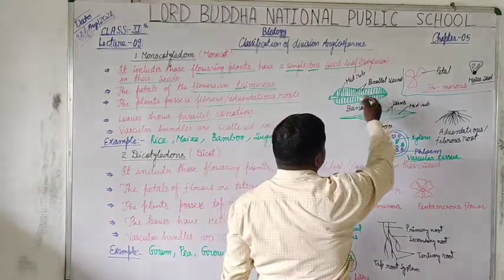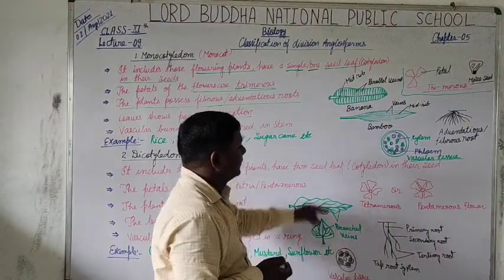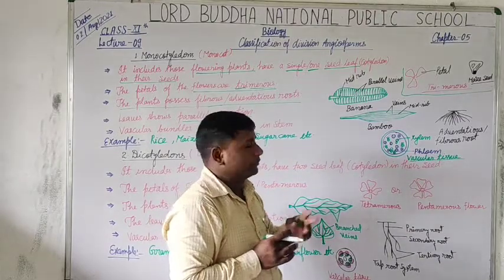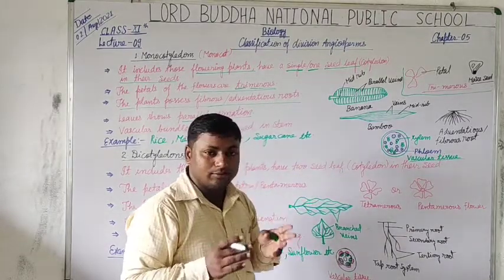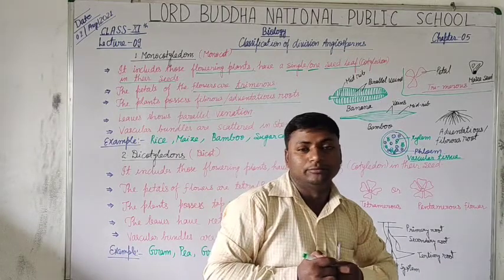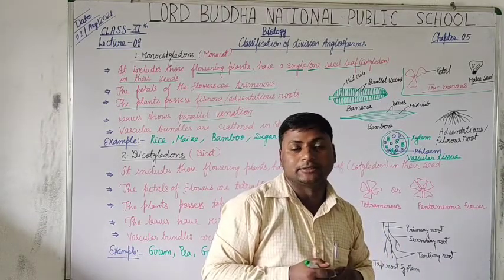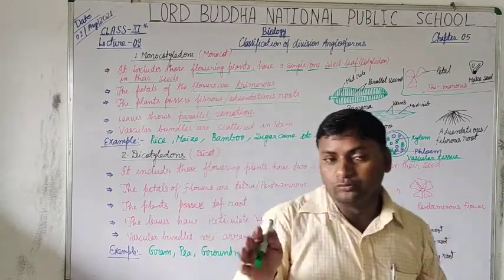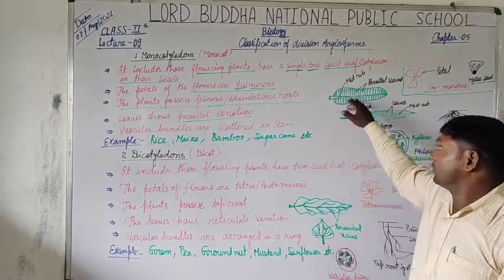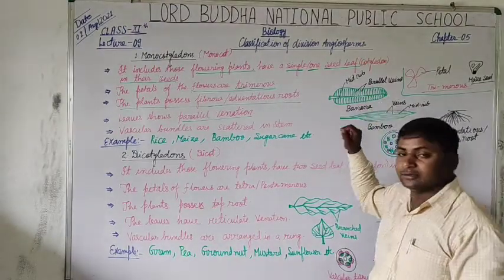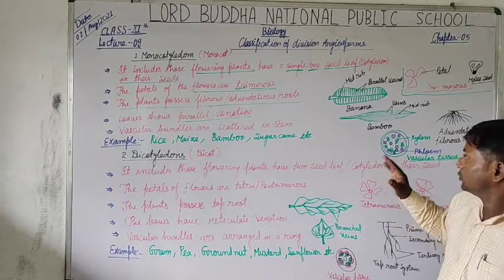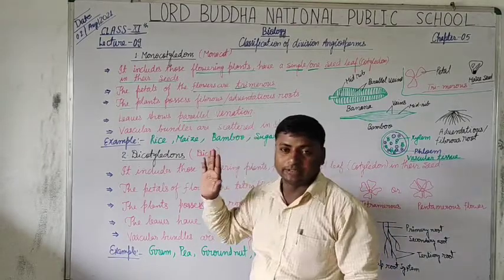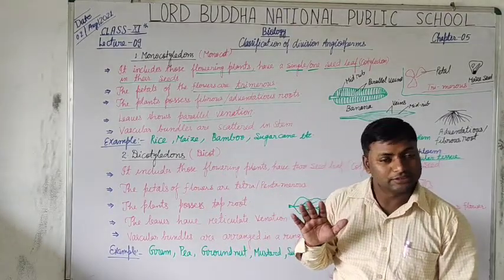What we observe in both leaves is that the veins are running parallel to the midrib, and you can observe this in sugarcane leaves, in maize leaves, as well as all kinds of grasses. You find the presence of parallel venation in their leaves. So all monocot plants have parallel venation in their leaves. Is that clear?